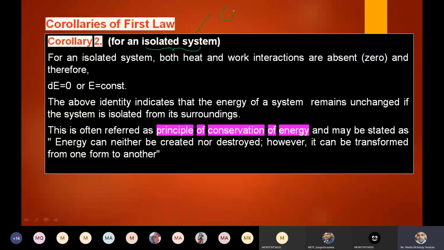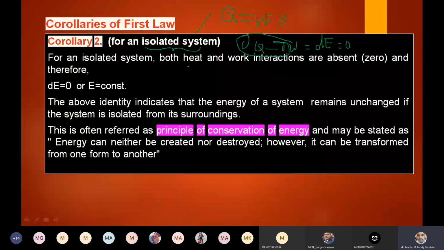From the first corollary, we know that dou q minus dou w is equal to dE. In the absence of heat and work, dE will become zero. So for an isolated system, both heat and work interaction are zero, and therefore dE is equal to zero.